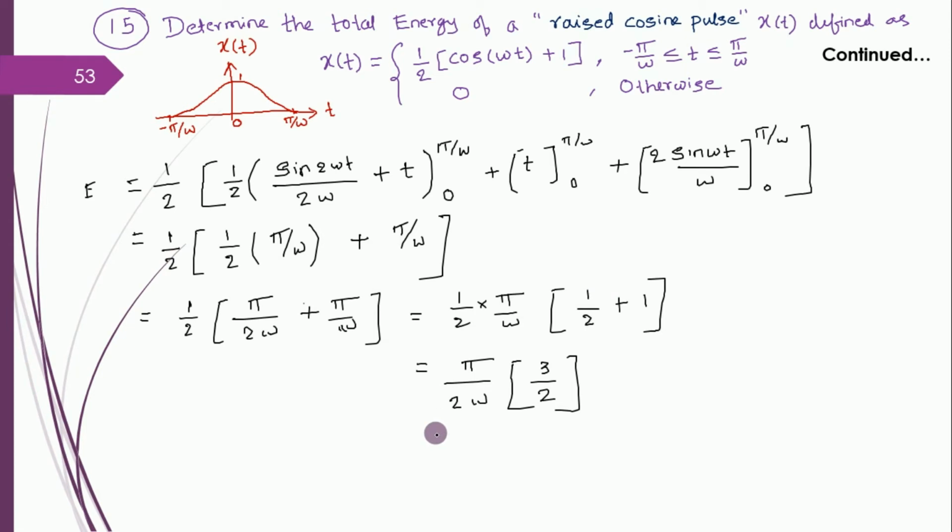So 1 by 2 plus 1 is 3 by 2. So this gives you 3 pi by 4 omega. So this is your energy in terms of joules. Okay. So this completes the problem solving on energy and power signal. So then we shall move on to the next session, next topic.